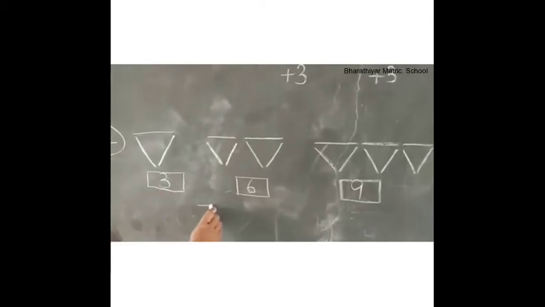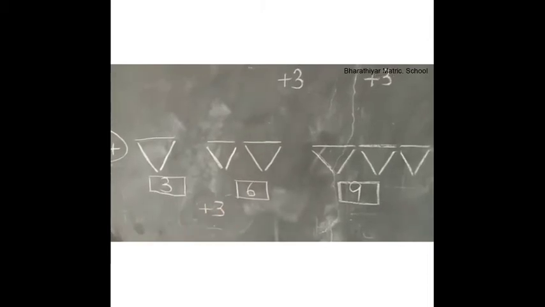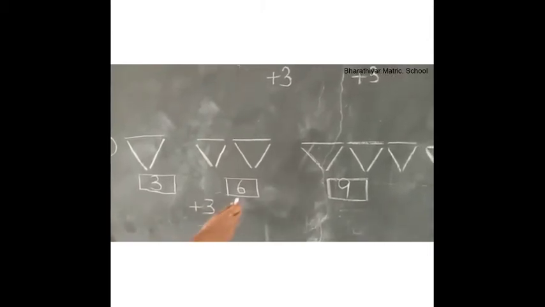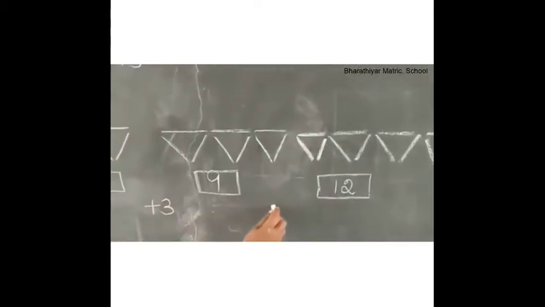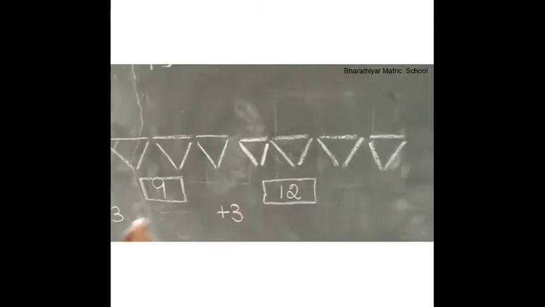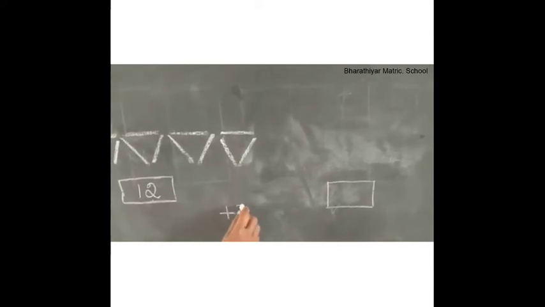First, let us see the numbers. 3 plus 3 is equal to 6. 6 plus 3 is equal to 9. 9 plus 3 is equal to 12. 12 plus 3 is equal to dash. Children, 12 plus 3 is equal to? Yes, 15. Right? 15 here.